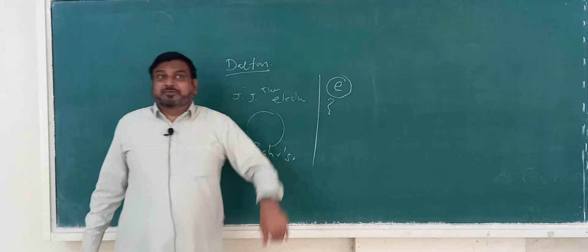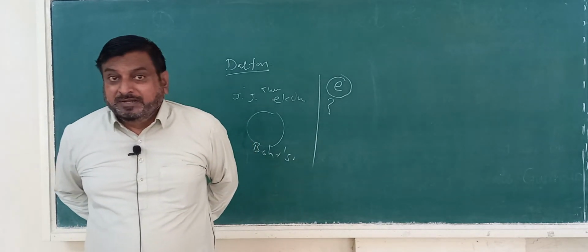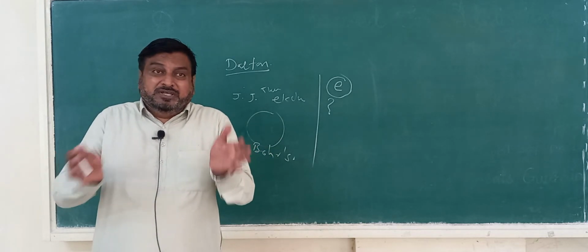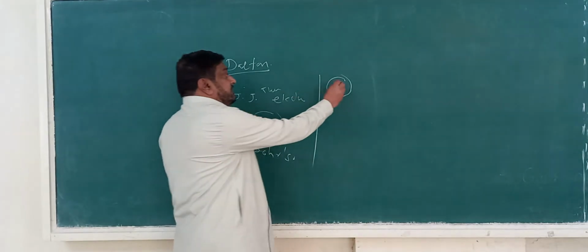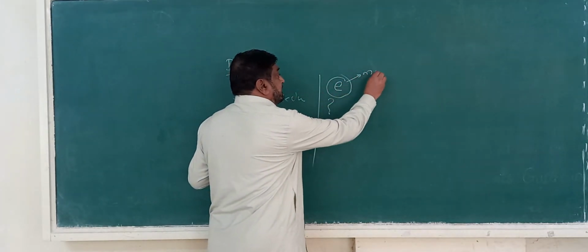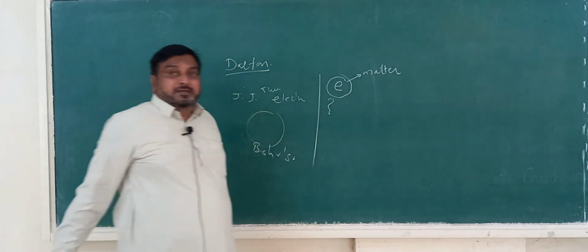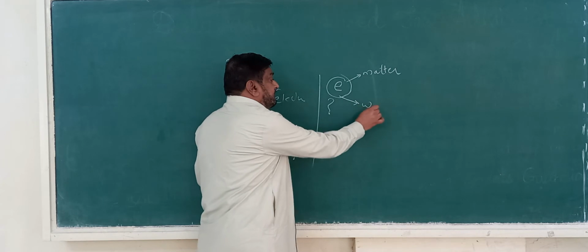What is the nature of the electron? So there were 2 groups depending upon the properties of the electron. One group of scientists assumed that the electron is a material particle, it is a matter. And another, modern concept was there, that the electron is a wave.